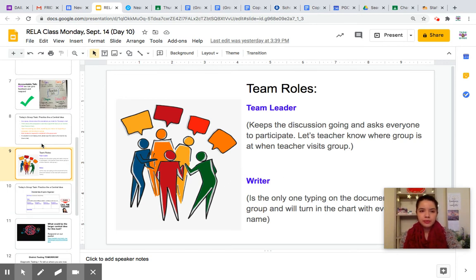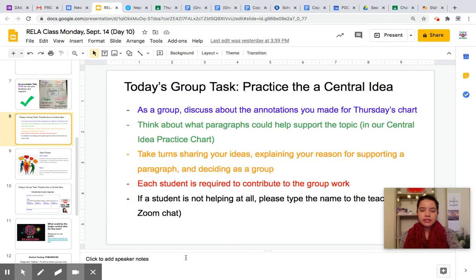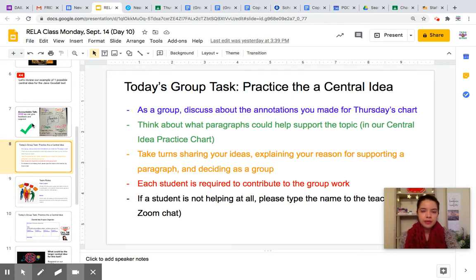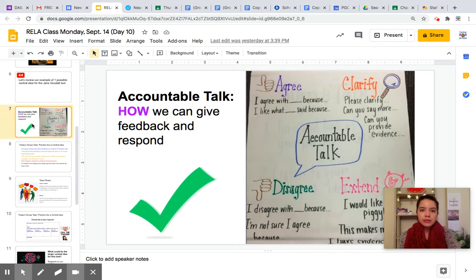As a reminder, if there is a student that is not helping you out and he or she has not said anything, make sure you let me know so that I can follow up with that student. Maybe that student just needed help and was afraid of asking the team. We want to continue being accountable. That means we need to keep watching the way that we speak to our team members. If we want to clarify something, we can say, can you say more? Or, I disagree with that paragraph because, or I'm not sure I agree with that. Always say your reason. You don't want to be rude when you're in a team.